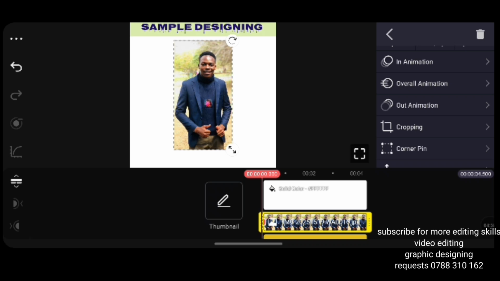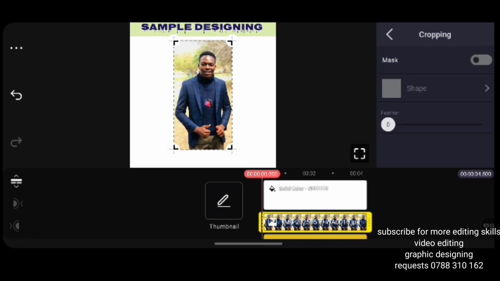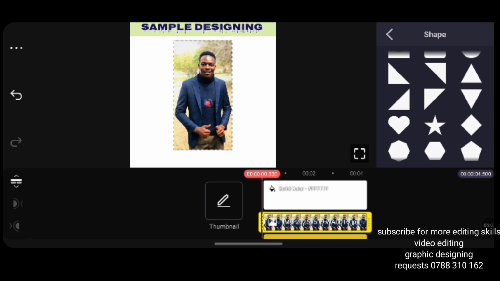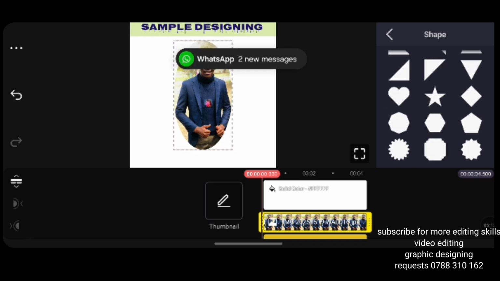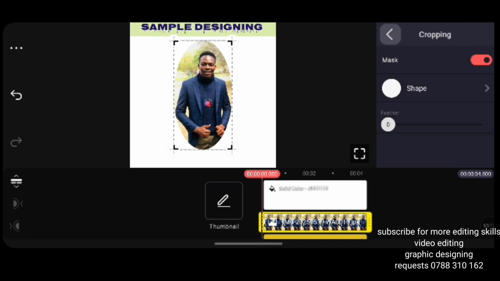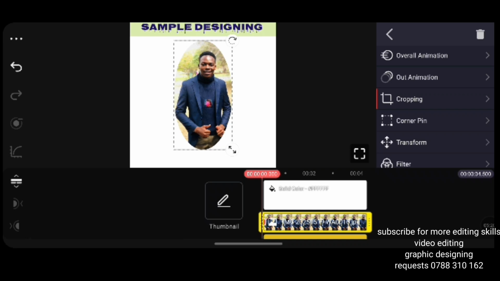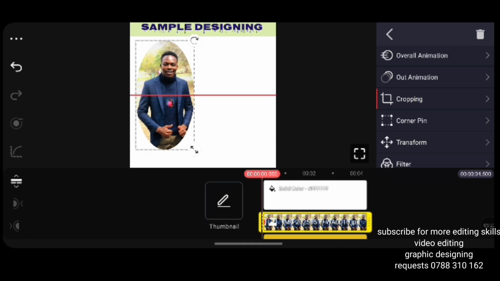Right, let's say you want to crop or do whatever you want. You type crop here, mask, you can have your picture in form of any shape that you want, which is there, right? Let's say I want to use this circle, so I've chosen this circle. Now for you to place your picture where you want it to be on, you just have to drag it up to the position that you want. So my picture is going to be there now, right?